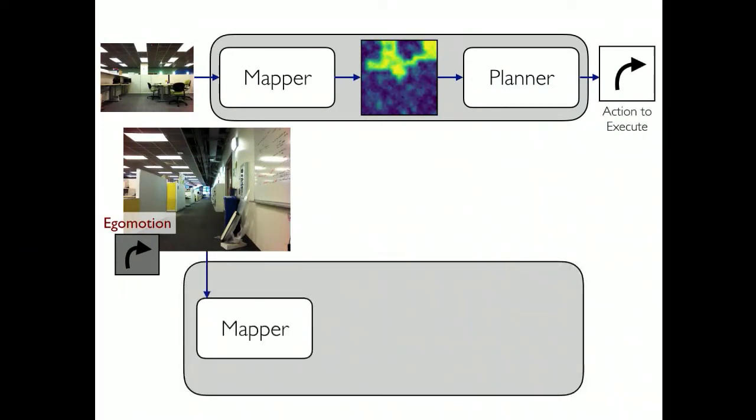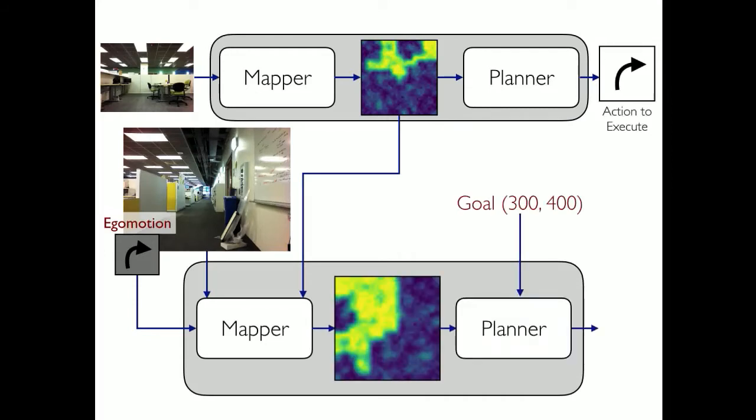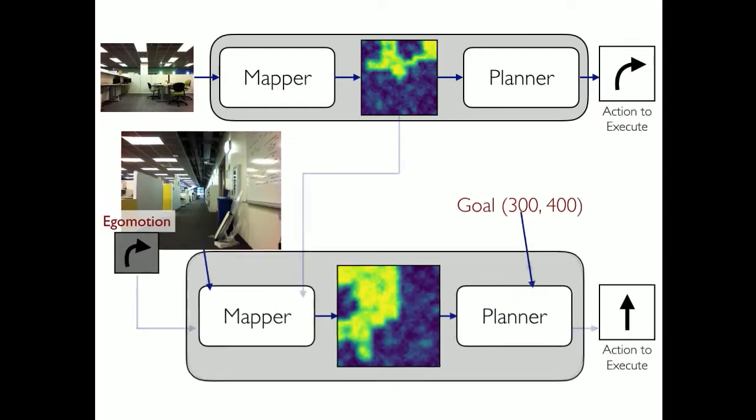We'll now again feed in this image to the mapper, but in this case, also take into account the spatial representation from the previous time step and the relative pose between the previous time step and the current time step to output an updated spatial representation. This again goes into a planner, which outputs the action the robot should take. And this keeps on going.